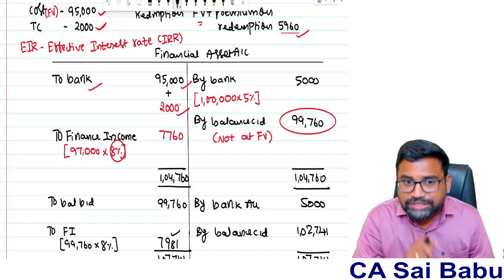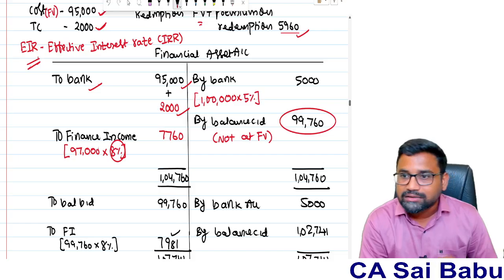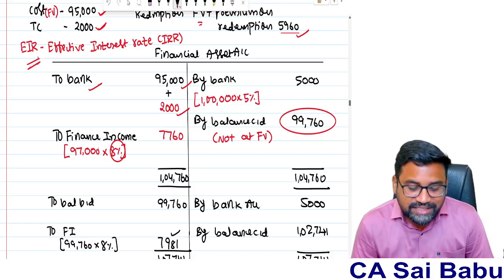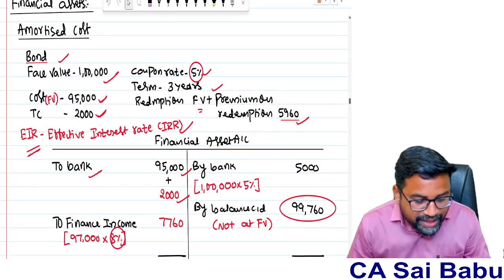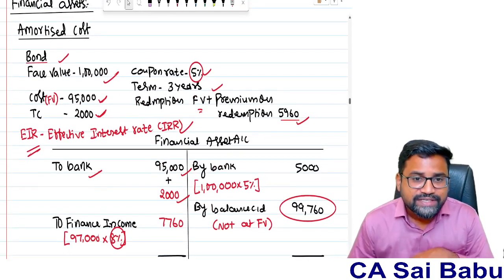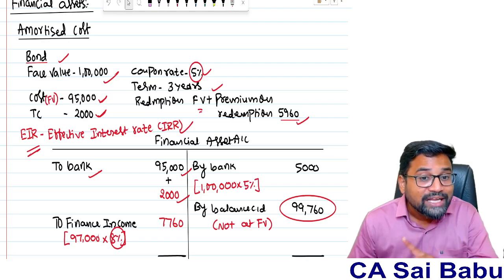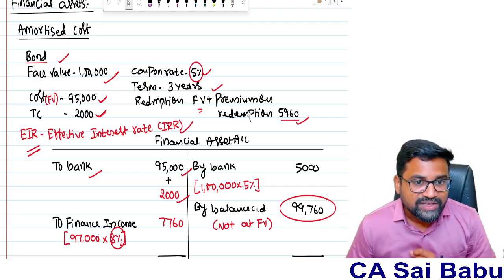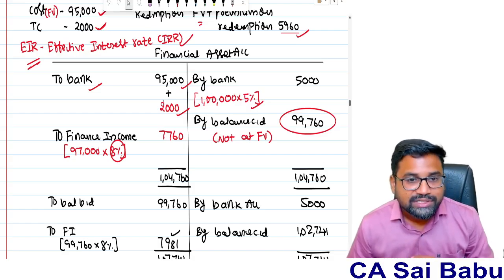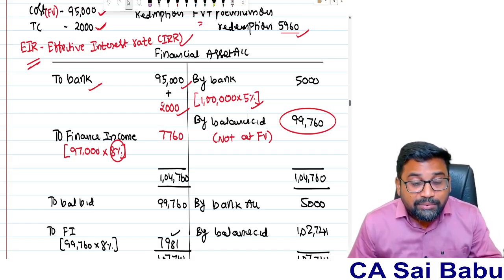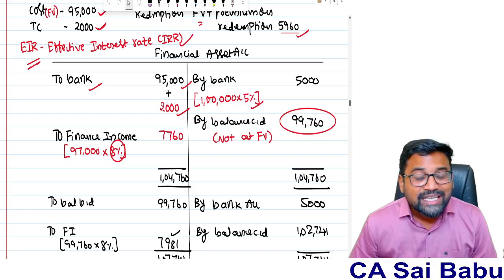Okay. Now the most important thing is, in case of the amortized cost model, I need to calculate the EIR, effective interest rate. That is nothing but the internal rate of return. It is not the coupon rate. Suppose I made an investment in bonds and I am going to get 5% interest. But that is not my income, that is only the return I am going to get from the person with whom I made the investment. So I am going to get 5% interest on a 1 lakh face value bond, 5,000. But what is my income? For the purpose of income, I need to calculate the EIR. The standard says we need to calculate the effective rate of interest. That is the internal rate of return.